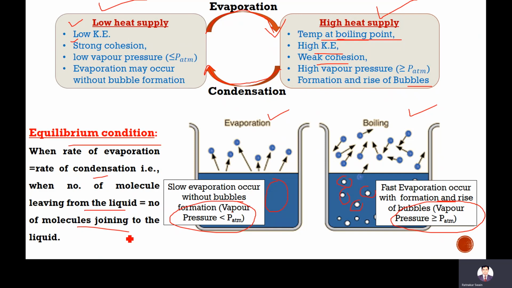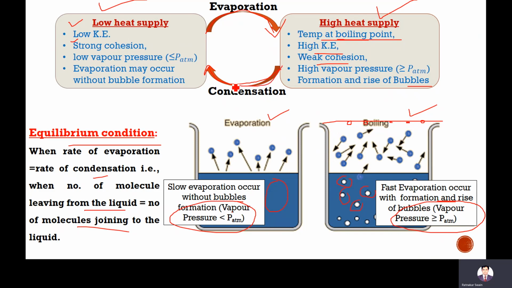As I told you, if there is bubble formation and evaporation is occurring, and you stop supplying heat and cover with a lid, after some time you will find water drops here. The formation of water drops is called condensation, which starts when you stop supplying heat.